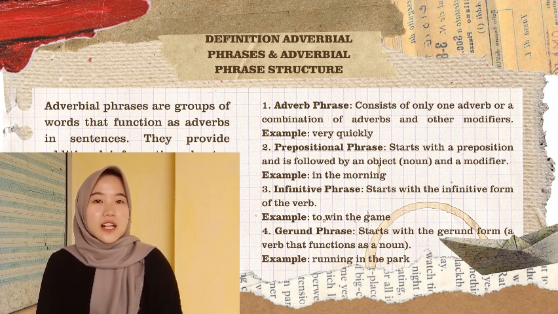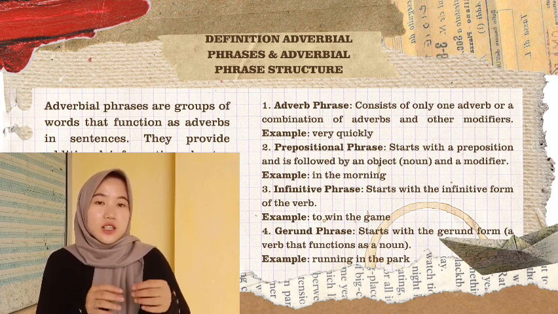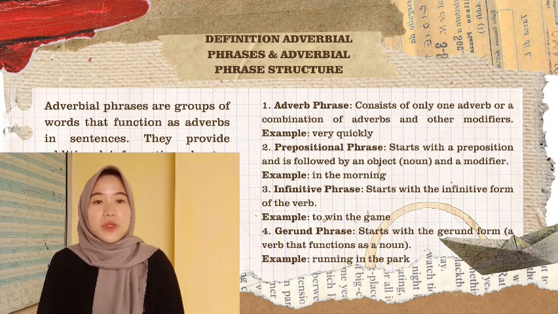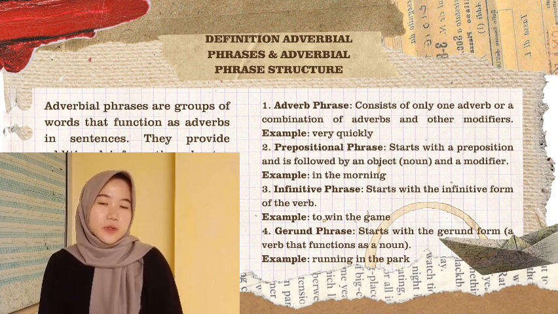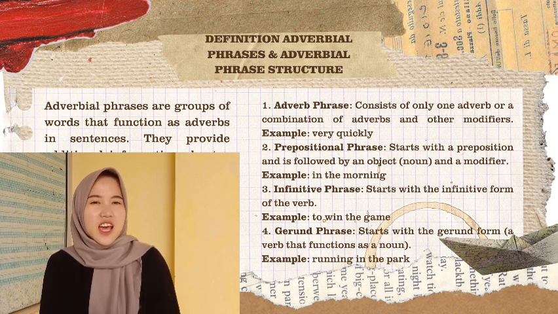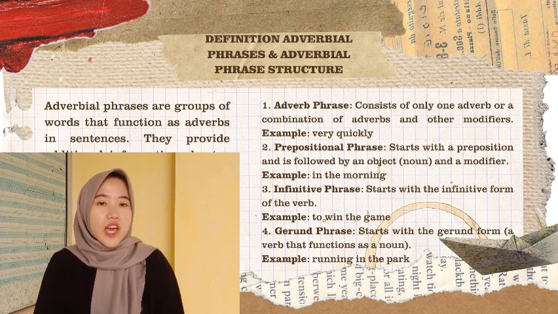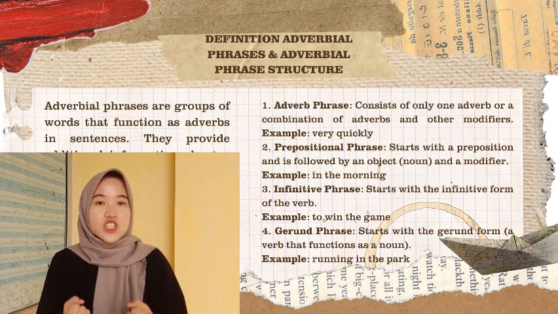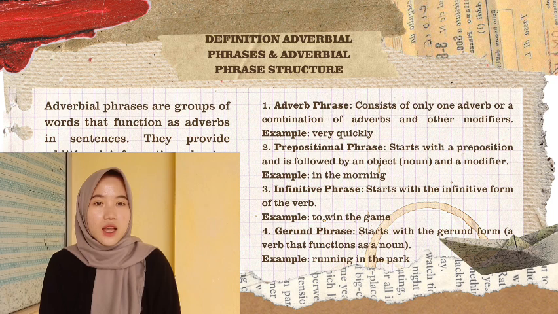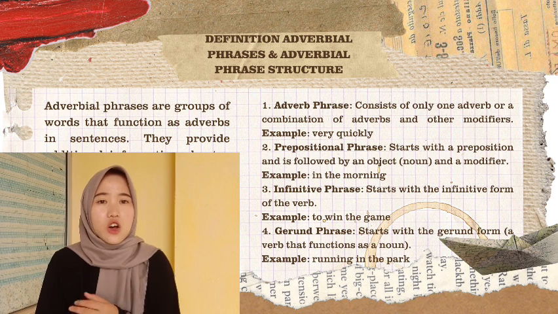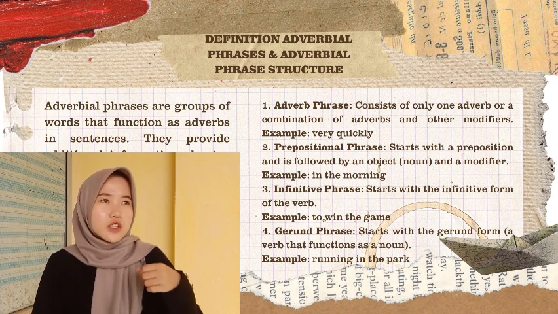Next, the first material, namely adverbial phrases. Definition of adverbial phrases: adverbial phrases are groups of words that function as an adverb in a sentence. They provide additional information about a verb, adjective, or another adverb. Adverbial phrases can explain how, when, where, and why an action is performed. They can be of several types and their structure varies depending on the type of phrase used.